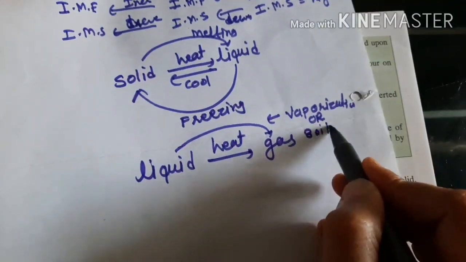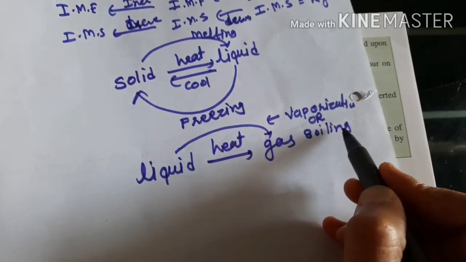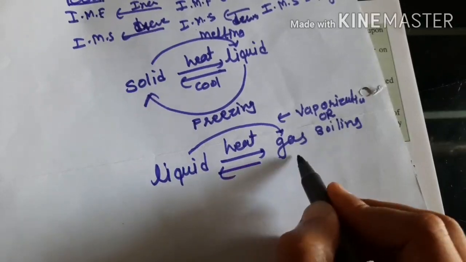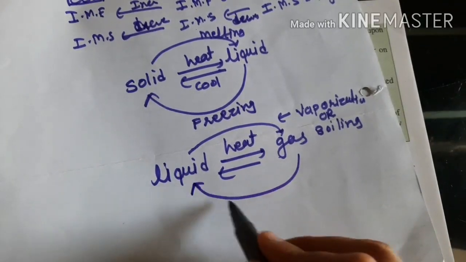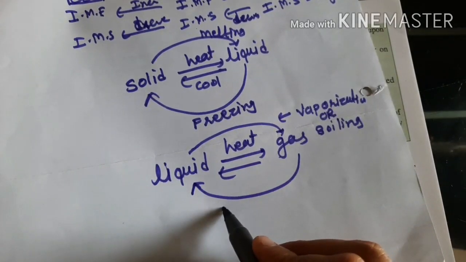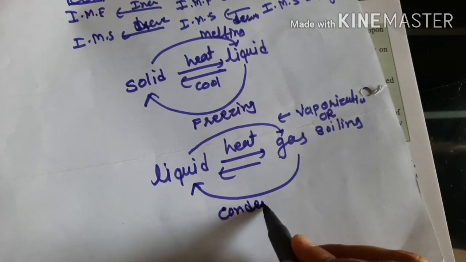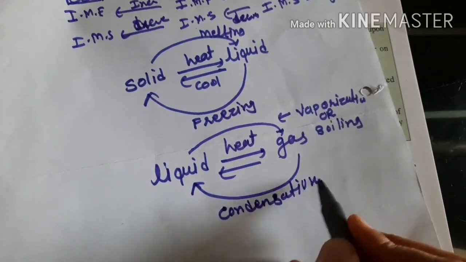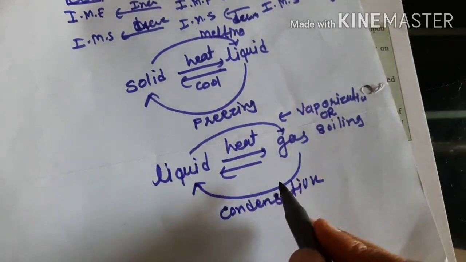Clear? And then if we cool down the gas to a liquid, that is called condensation. Clear? Have you understood this?